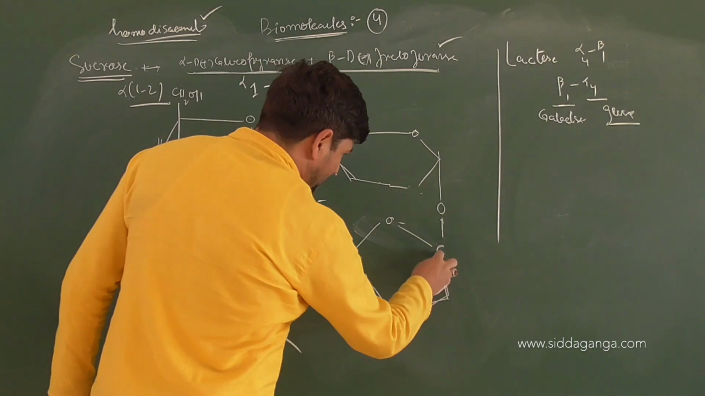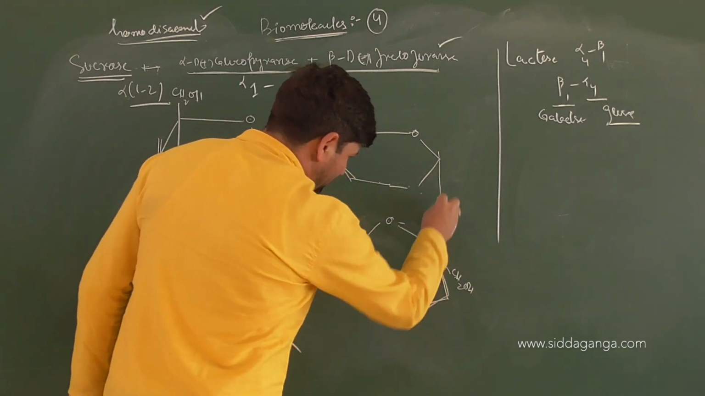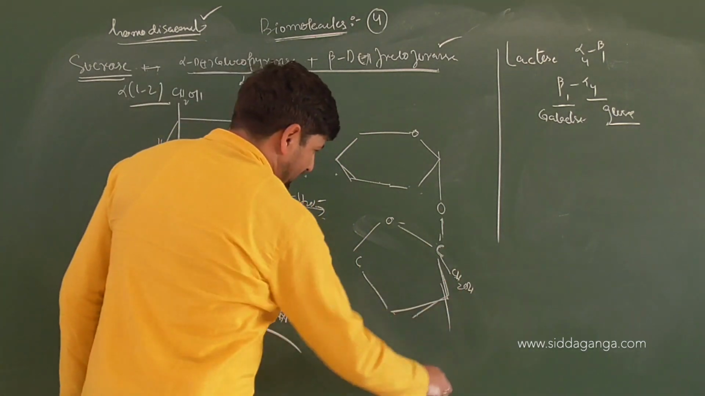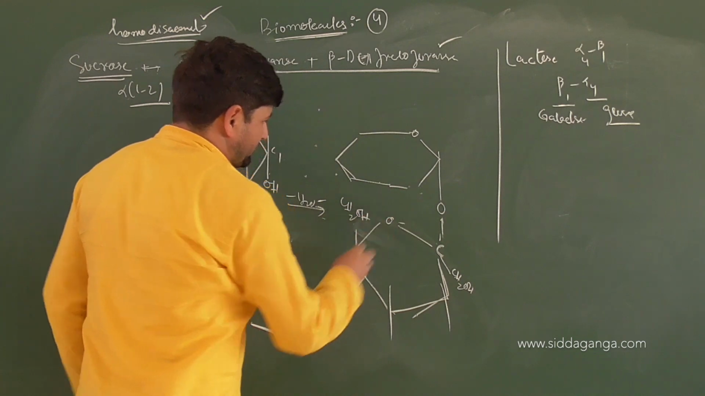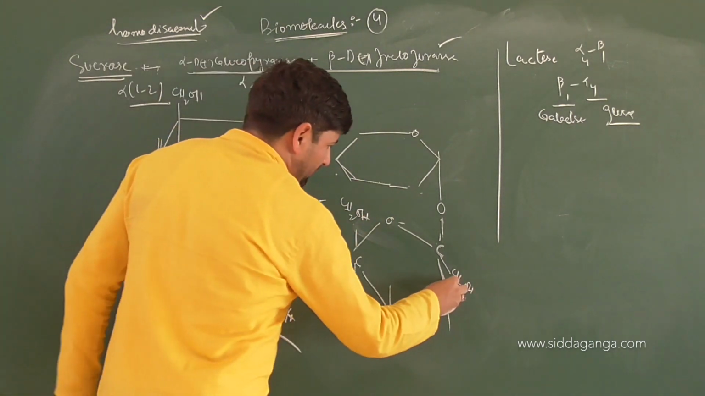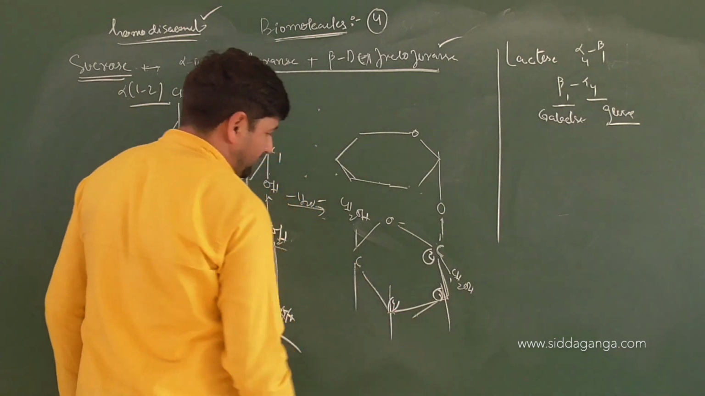So, which group do you get here? CH2OH, then OH is linked here. Then again, as usual, the other carbons will come into play. Here it will be CH2OH respectively. Now this is our carbon 1, this is carbon 2, carbon 3, carbon 4, carbon 5.